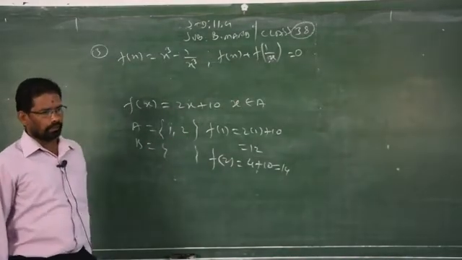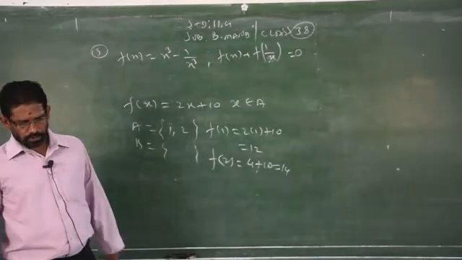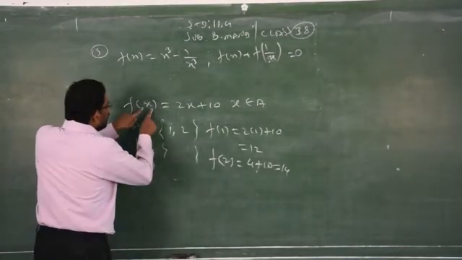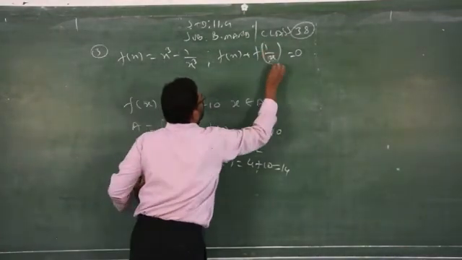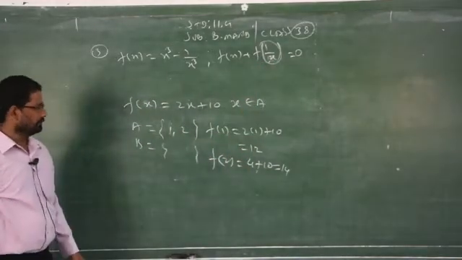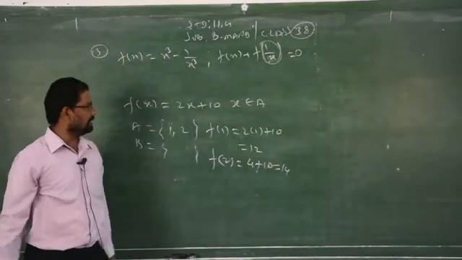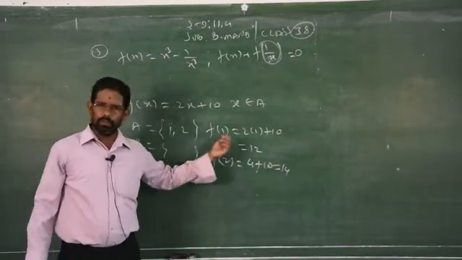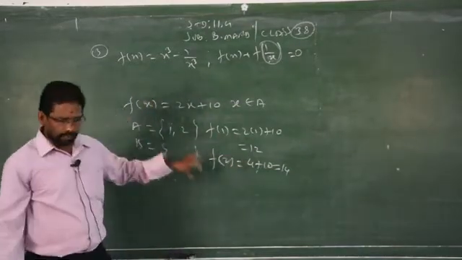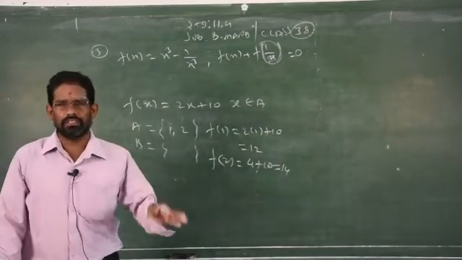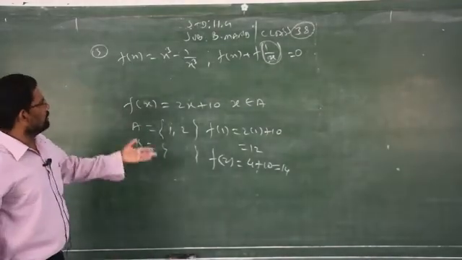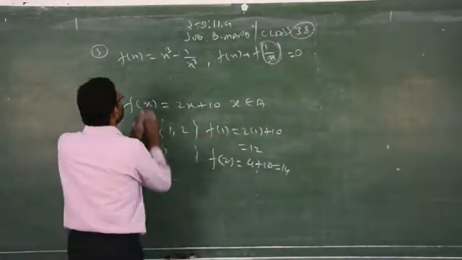In the same way, in this question, instead of x, it is given what? 1 by x, that's all. So the same concept you have to use in 11th standard. In 10th standard, you are using numbers, but here you are using the variable x. Clear? Without using numerical values, you have to solve this one.